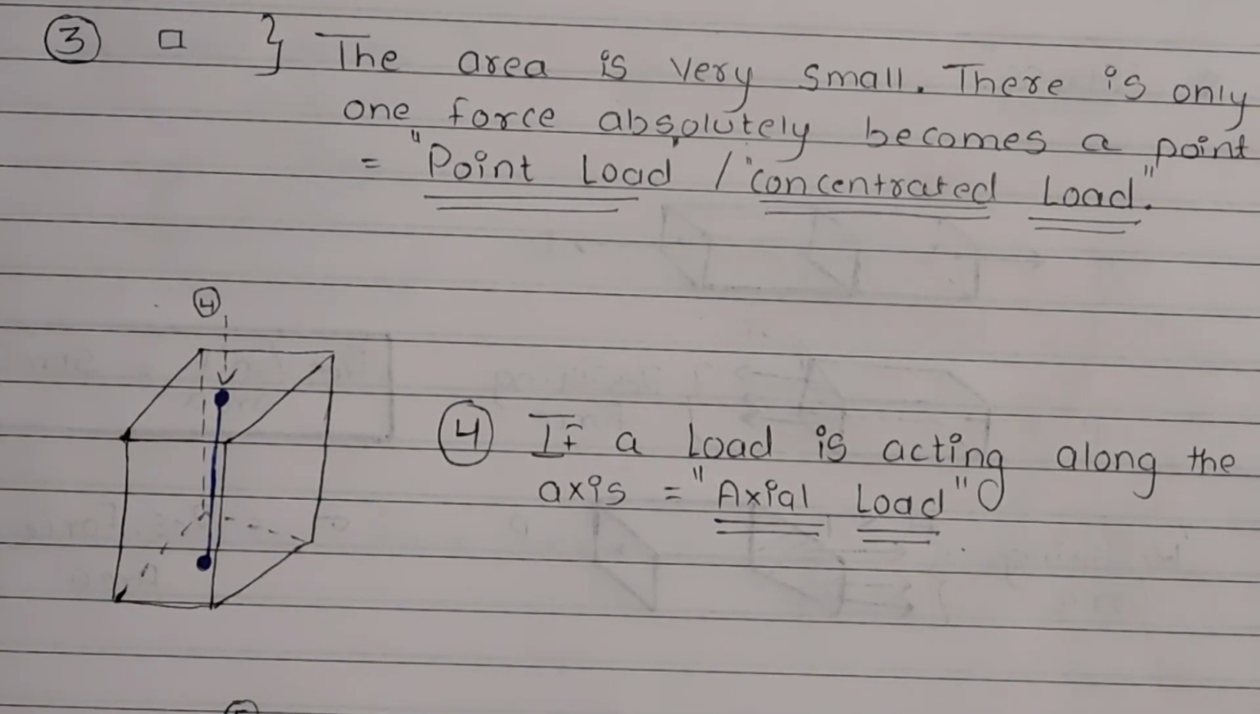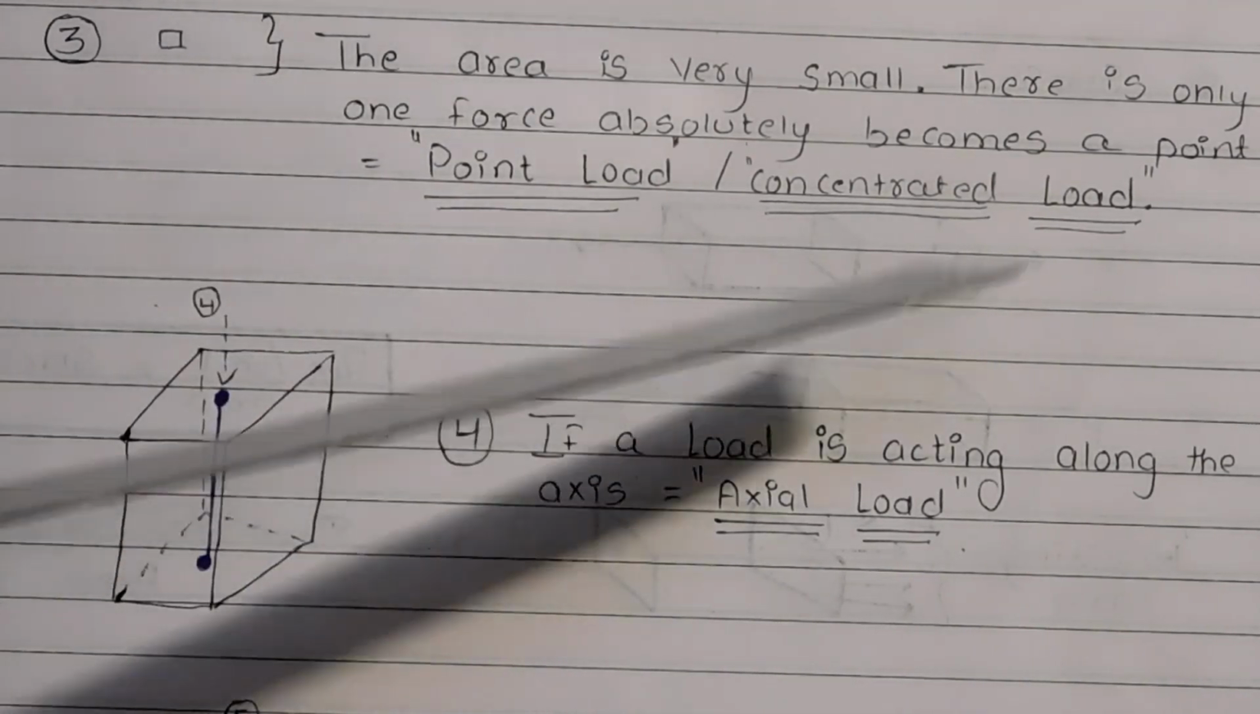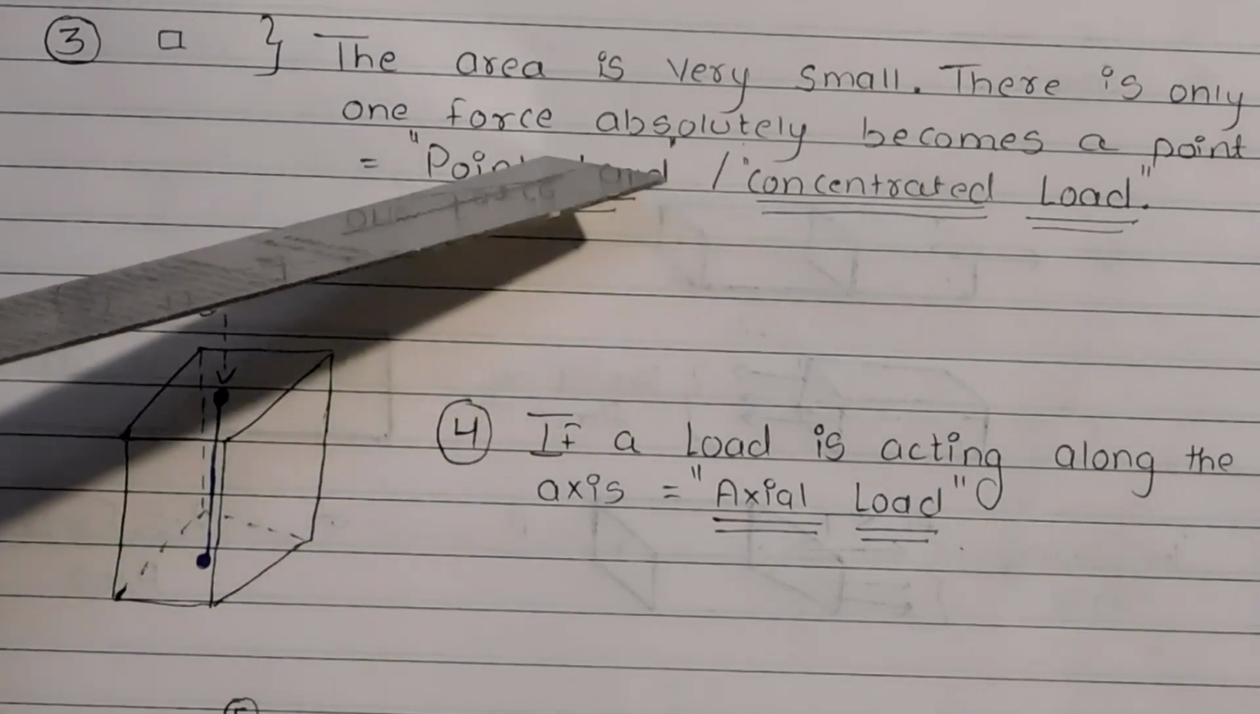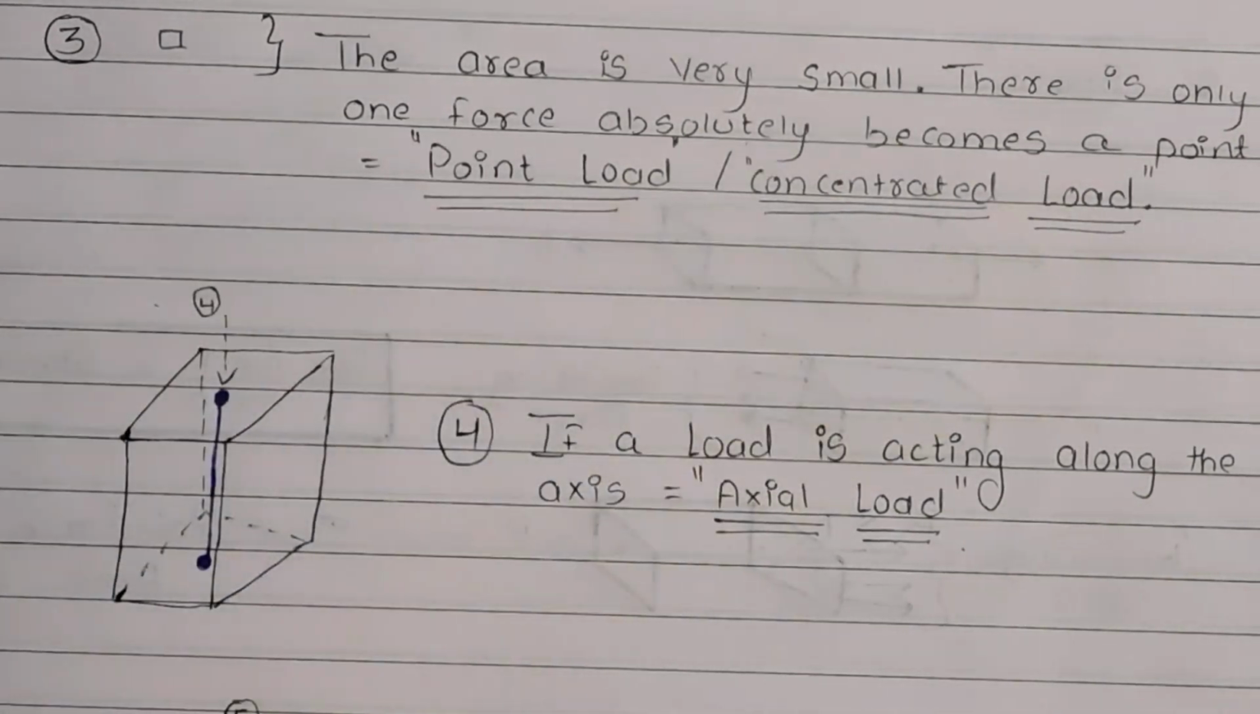The third type of load is point load or concentrated load. We just saw in the previous types of load that the area was quite big, either a surface or a linear surface. But in the case of point load or concentrated load, the area is very small. Only one force can act on it. Such type of loads is known as point load or concentrated load.